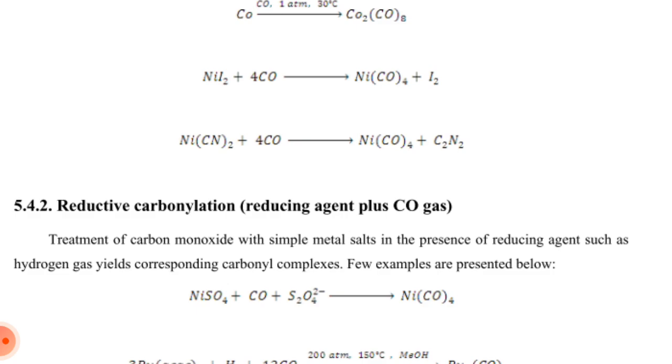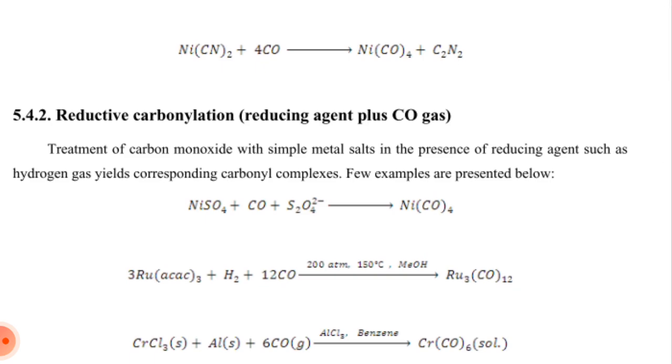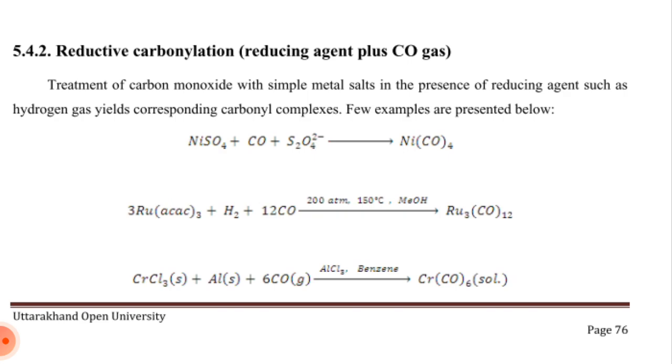Nickel diiodide reacts with 4 moles of carbon monoxide. We get nickel tetracarbonyl and iodine. Nickel dicyanide reacts with 4 moles of carbon monoxide. We get nickel tetracarbonyl and cyanogen, C2N2.